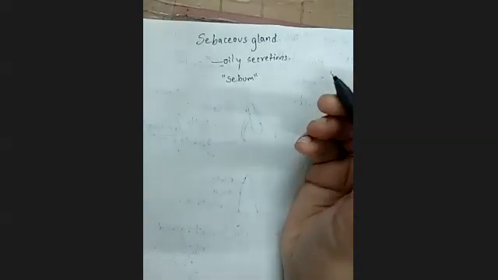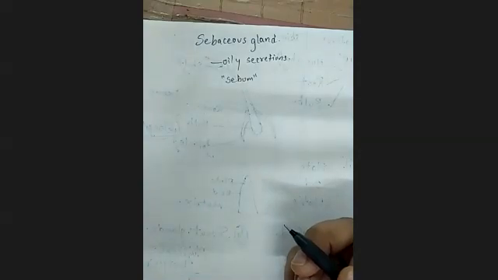Okay, so see to this, that these oily secretions which are being produced consist of so many other nutrients. Understood? That's why it has very much affinity to the environment.